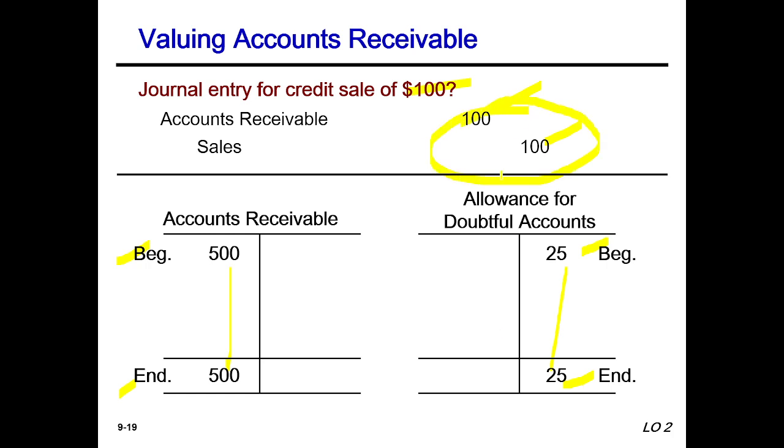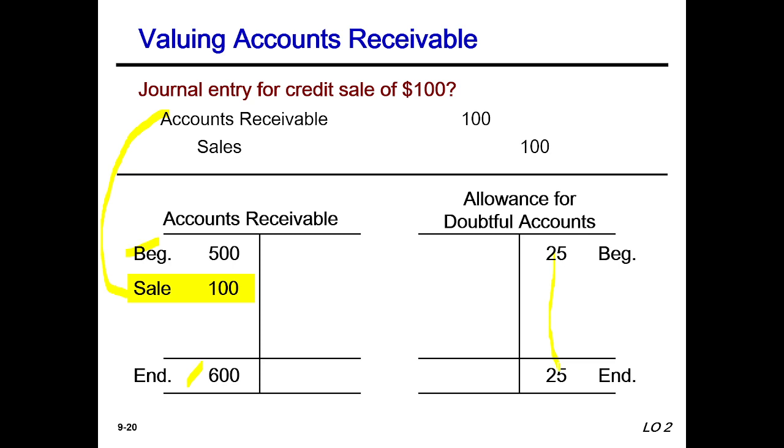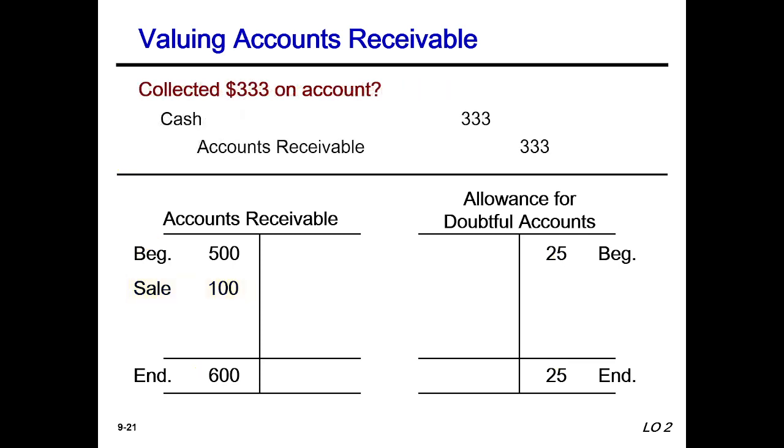We will see later how to show the 100 in the various steps. So accounts receivable beginning balance 500, plus sales 100, totals 600, and allowance for doubtful accounts is 25.